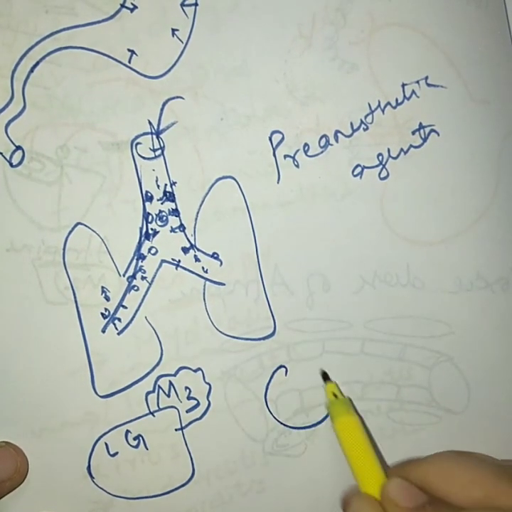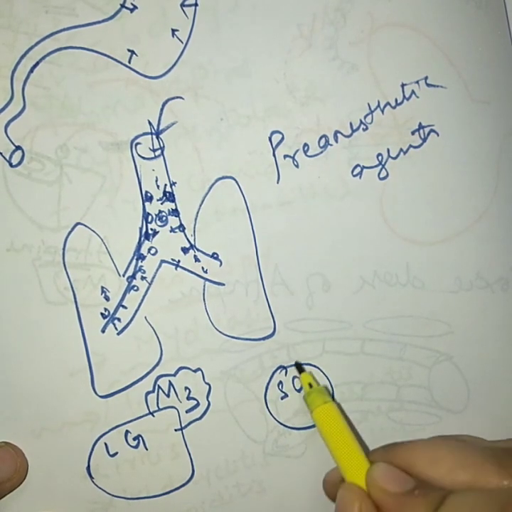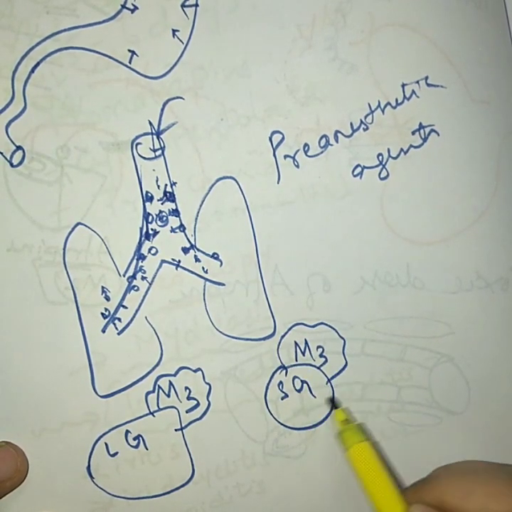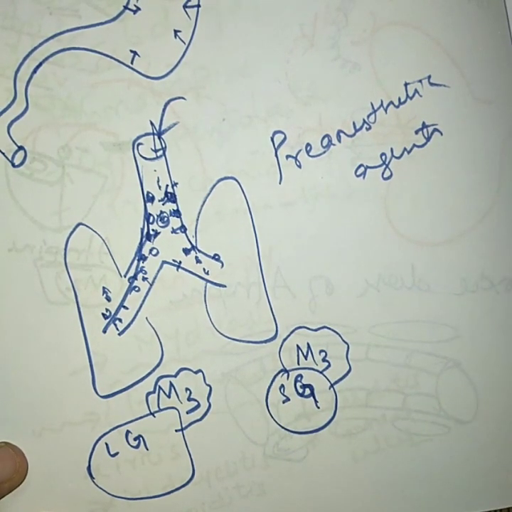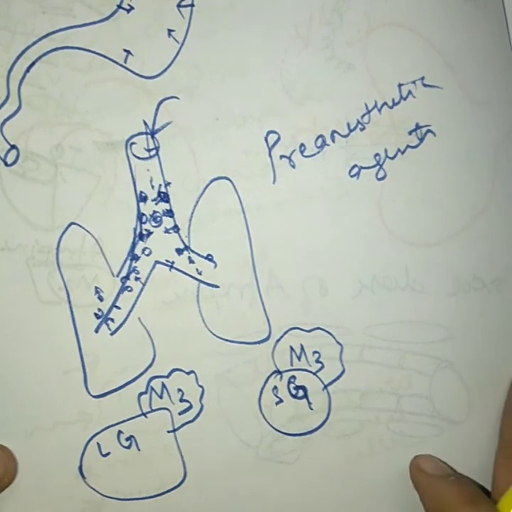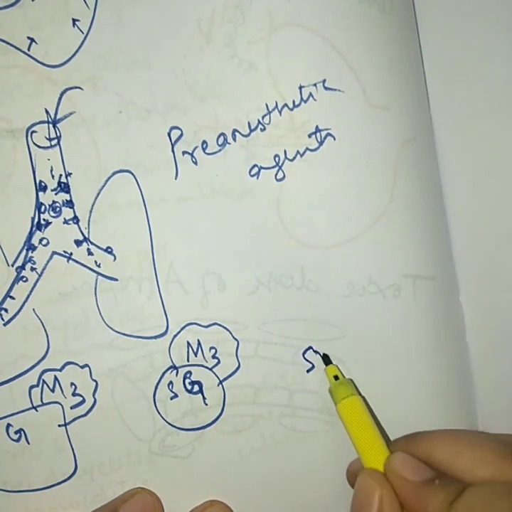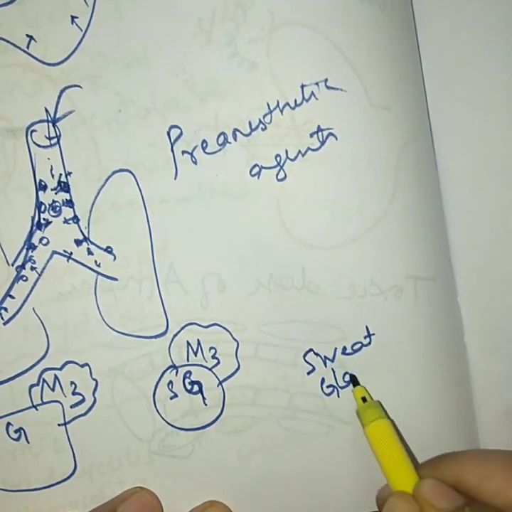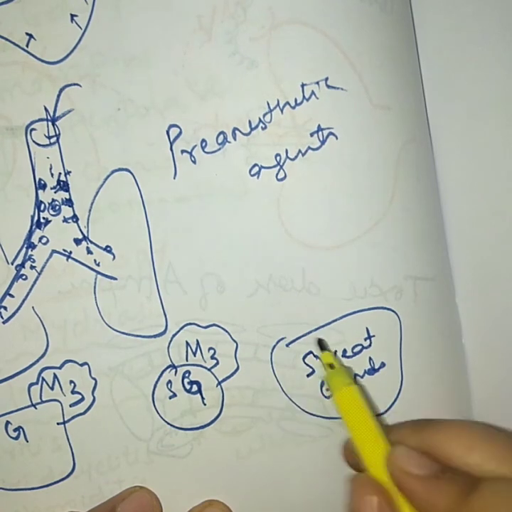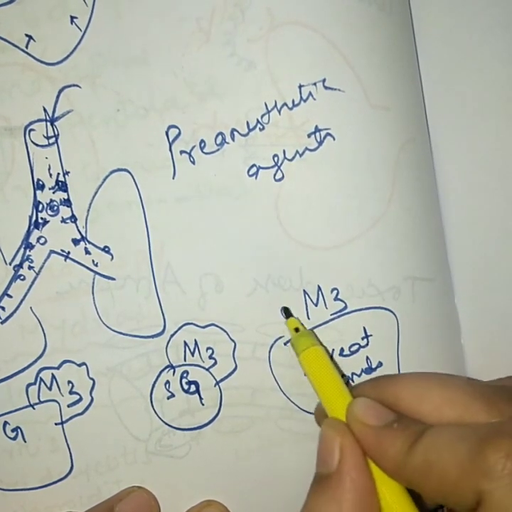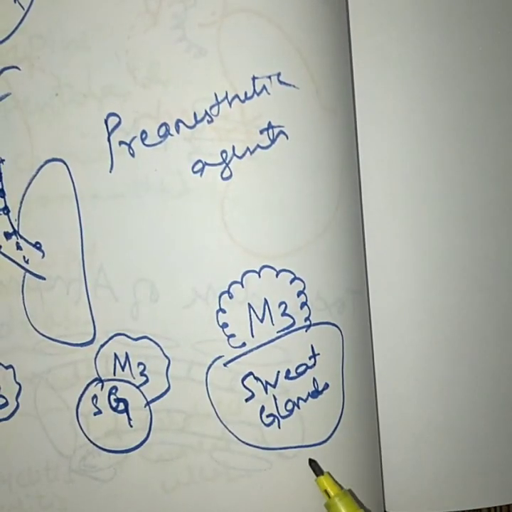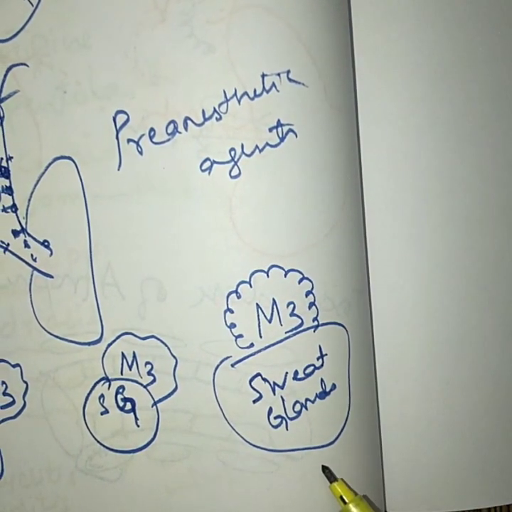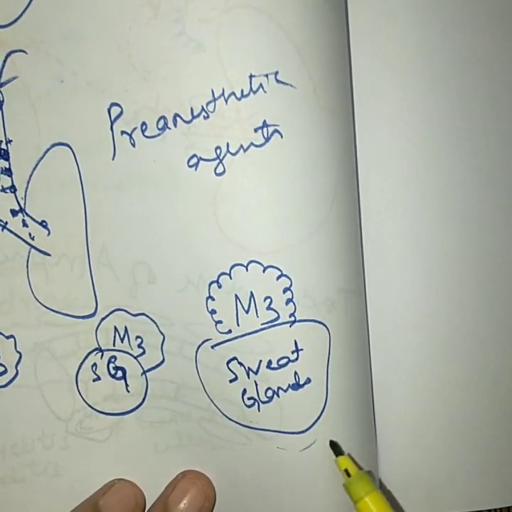Similarly, in your mouth, your salivary glands contain M3 receptors, and these M3 receptors of the salivary gland are also blocked, because of which it will produce dryness of mouth. This condition is known as xerostomia. And even sweat glands contain your M3 receptor, and these M3 receptors are also blocked by the anticholinergic drugs. When M3 receptors of the sweat glands are blocked, it will inhibit the sweat secretion.